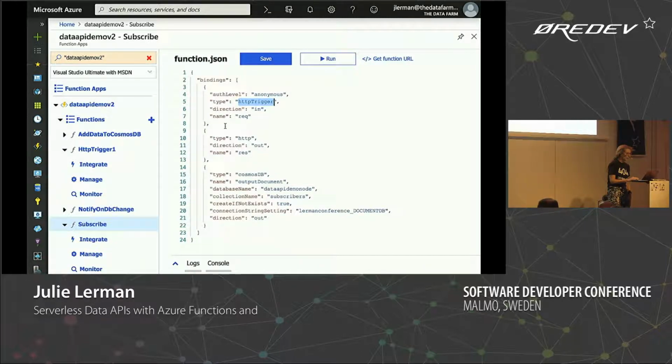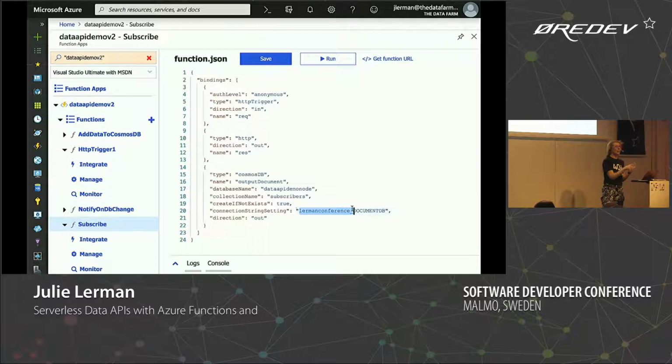And then there's another binding here. This is an output, and it's an HTTP output. There's another binding here. The type of this one is a Cosmos DB output. Its direction is out. And here's the configuration that I set up in the little form. The database name is data API demo node, right? The collection name is subscribers. The connection string setting, not the connection string, is this name here, and that's one of my secrets.